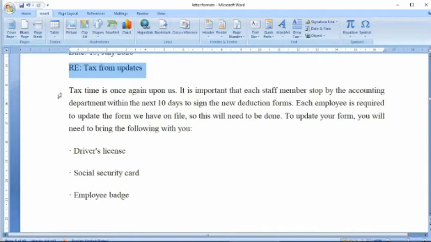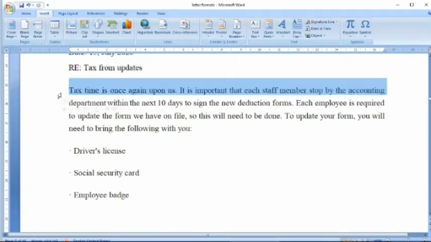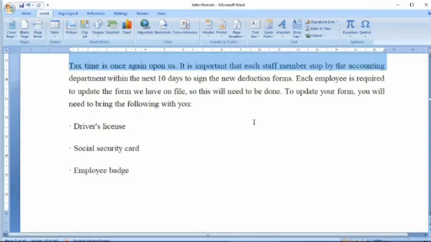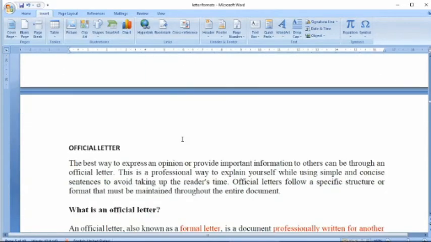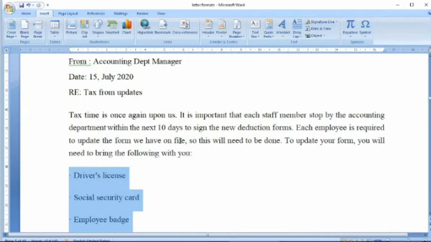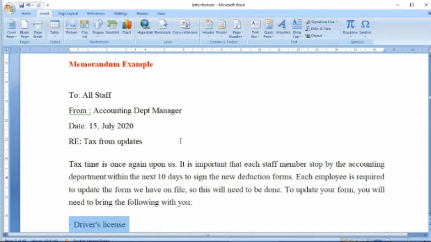I am giving information to all the staff members that it is important for each staff member to reach the accounts department, and as there is a new deduction process going on and they need to fill up the form, they need to provide the proof of it. What are the proofs they have to provide? It has been mentioned over here. So this is how the memorandum letters are written.